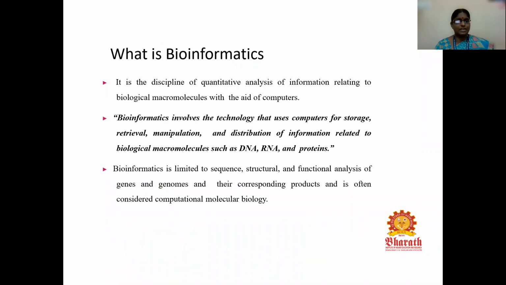First, we are going to see what bioinformatics is. The definition of bioinformatics is the discipline of quantitative analysis of information which relates to biological macromolecules with the aid of computers. So we all know that bio relates to the biological sciences and informatics is mainly related to computer science. The combination of both the biological sciences and computer science is called bioinformatics. Here we are using various bioinformatics tools for analyzing the various biomolecules, which is termed bioinformatics.